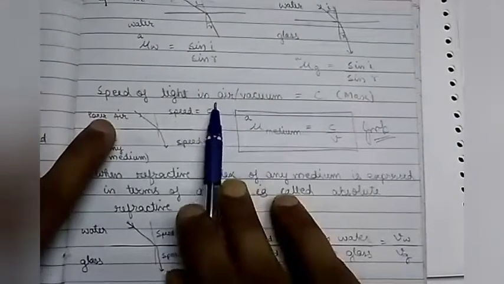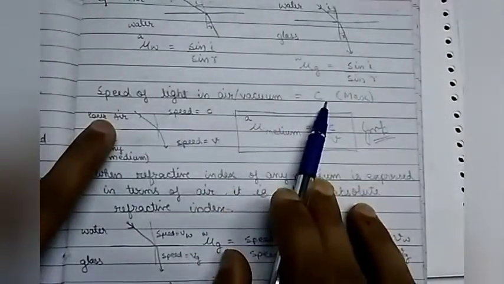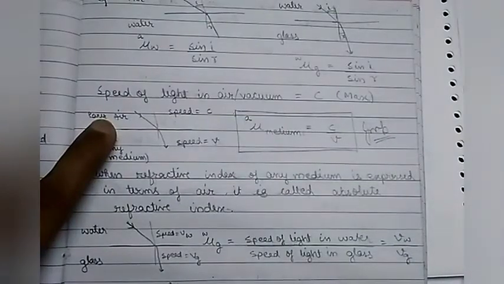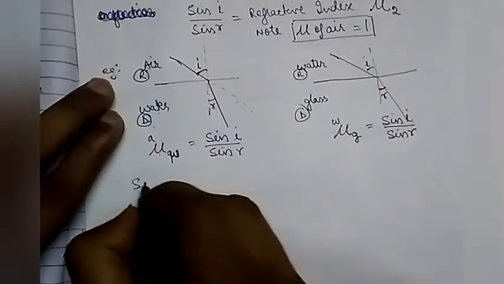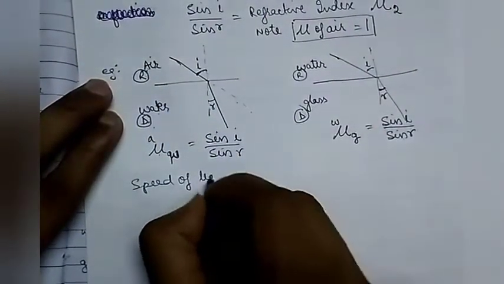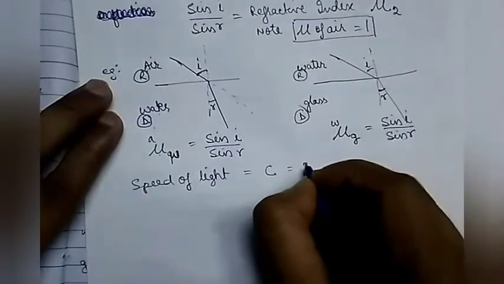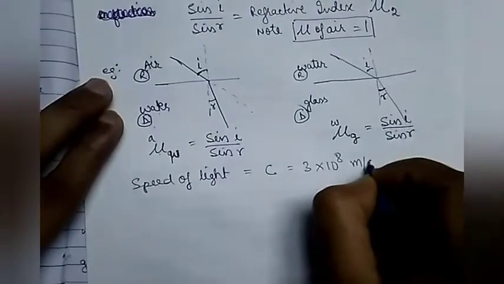Now the speed of light in air or vacuum is considered c, which is the maximum, 3 × 10^8 meters per second.